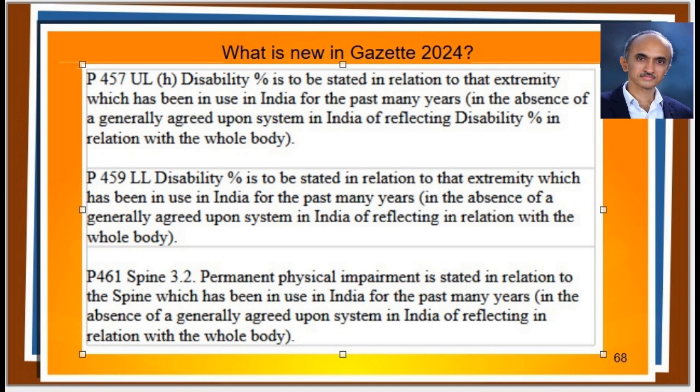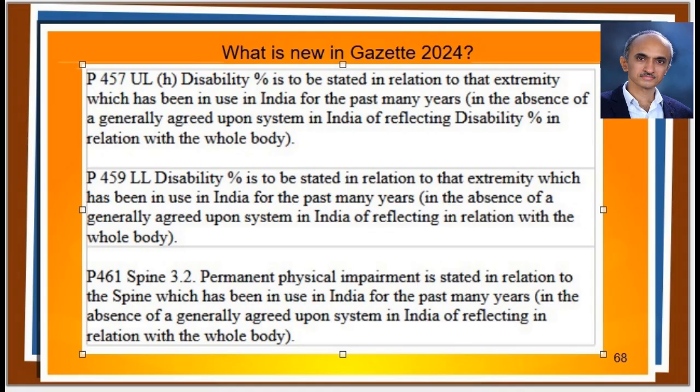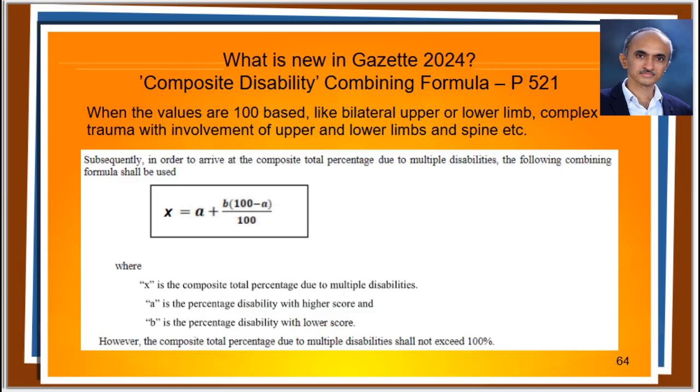How to mention the disability in the certificate is repeated many times, showing its importance. Always the disability is expressed with respect to the section of the locomotor system, never to the whole body. This is another new feature in Gazette 2024. I would like you to take note of it.